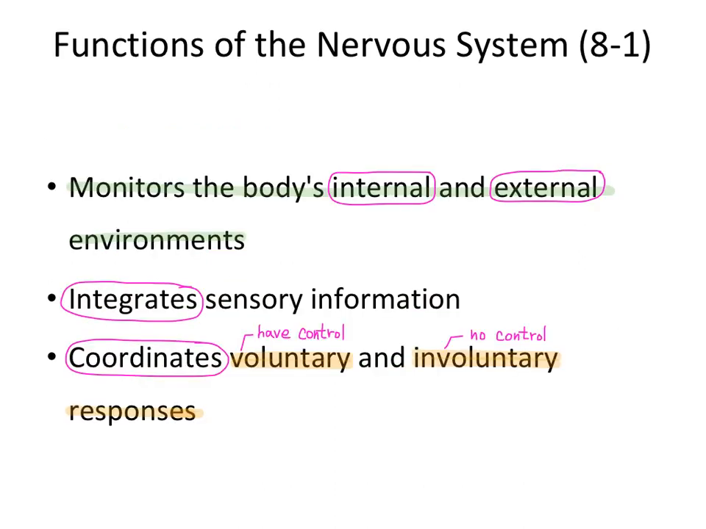The nervous system monitors the body's internal and external environments. It also integrates the sensory information. It coordinates the voluntary and involuntary responses.